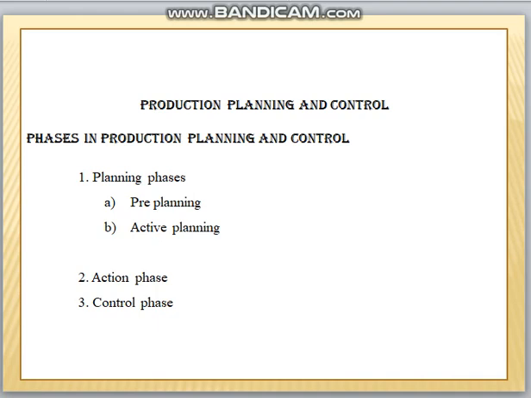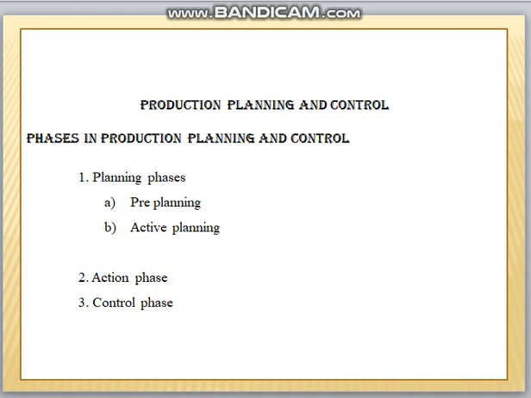Pre-planning is nothing but the plan done before our production. So in this pre-planning stage, the work will be planned before starting the production process.